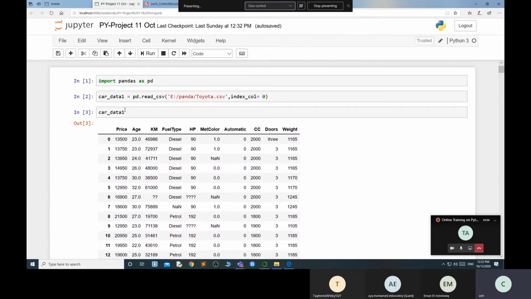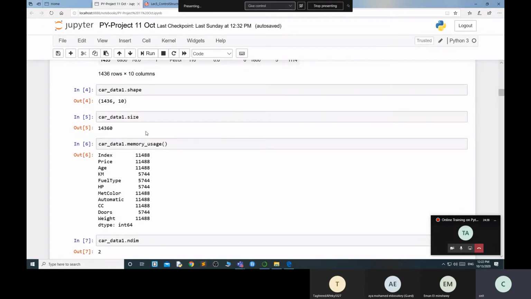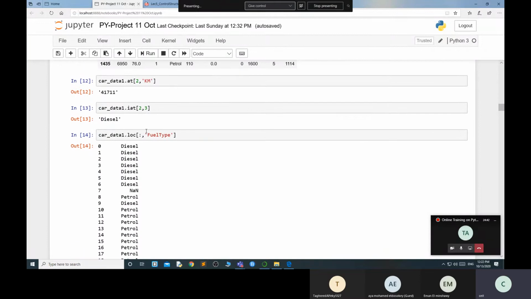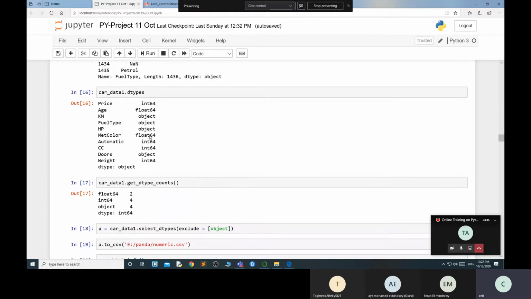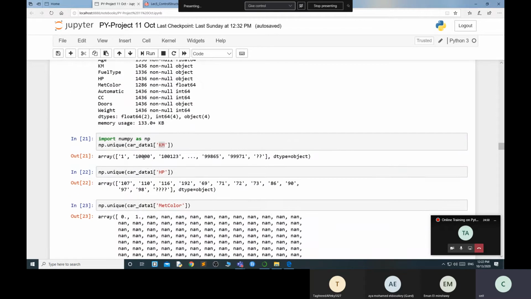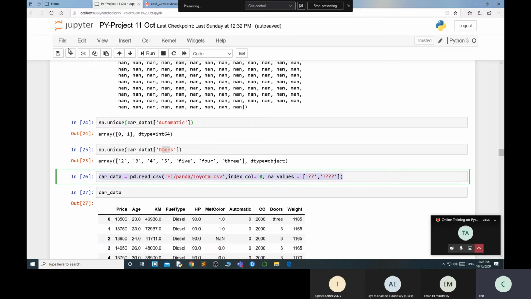This is car_data1. After that, what I did was assign this value to a new dataset, car_data1. So I execute this part once again.